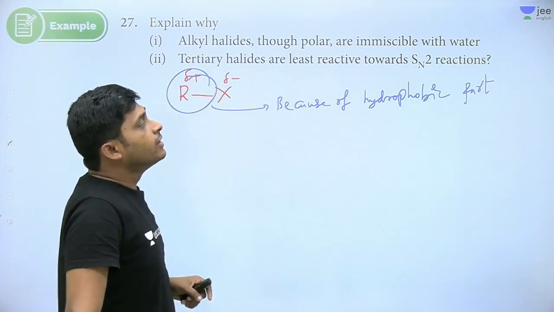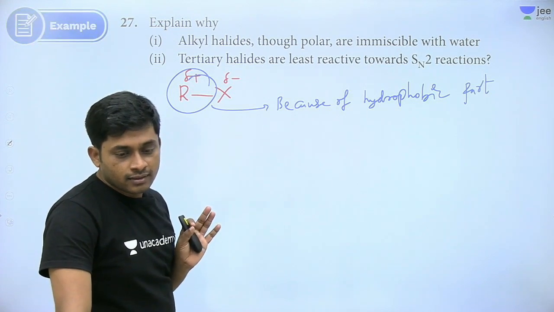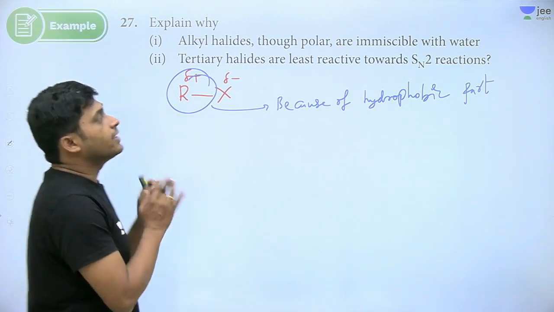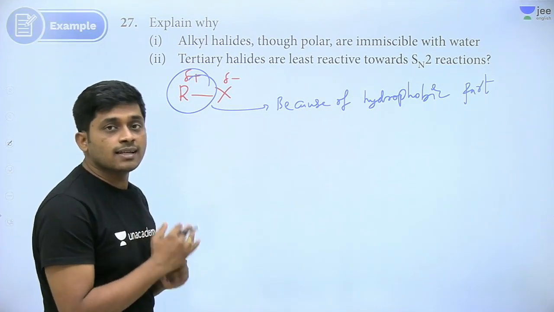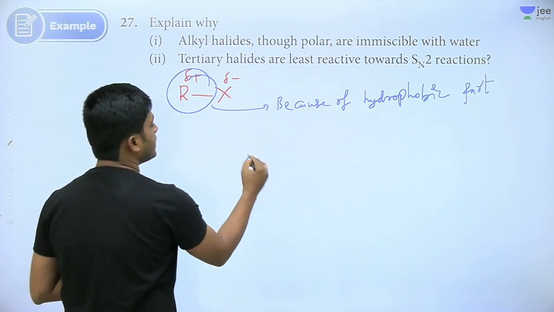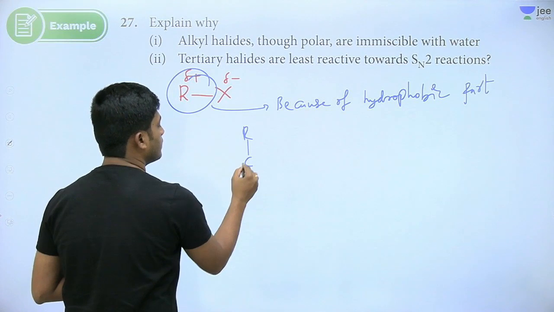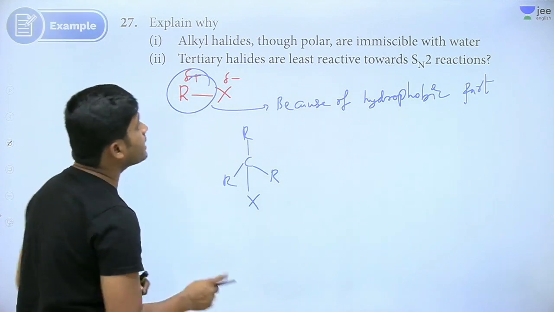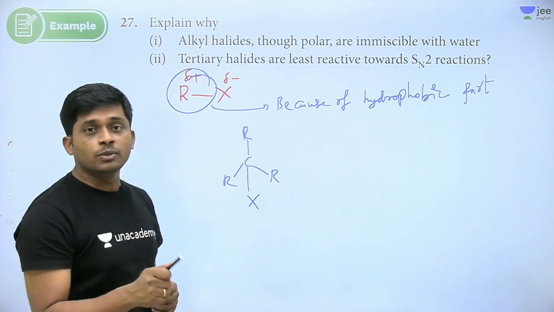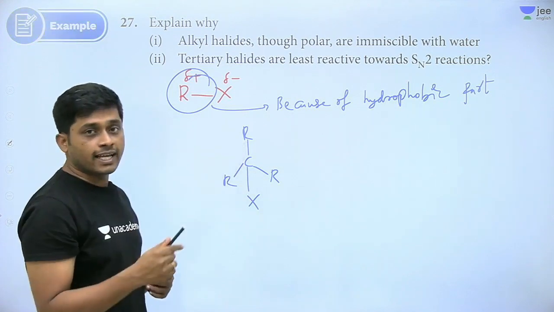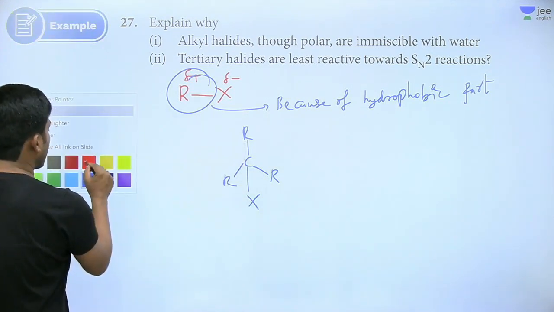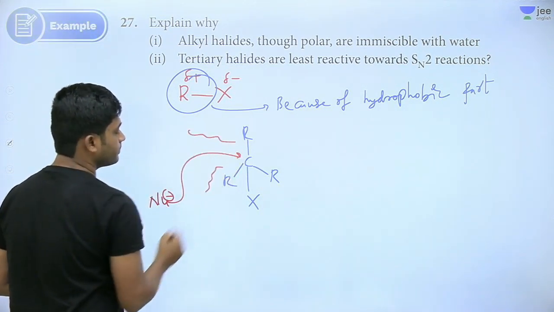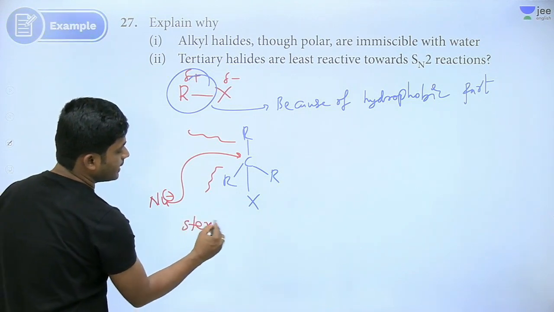Tertiary alkyl halides are least reactive towards SN2 reaction. What is the reason for this? This is a tertiary alkyl halide. They are least reactive. Because in SN2, the nucleophile is attacking from the backside, right? So when it is attacking from the backside, repulsions are more. So steric hindrance.